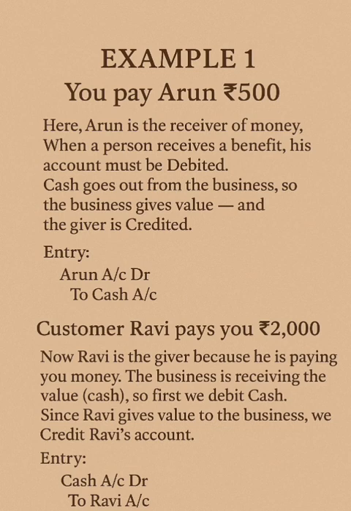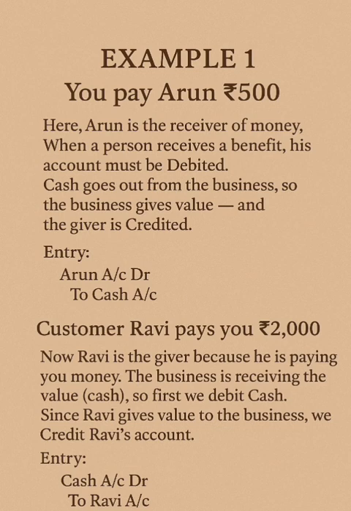Examples. 1. You pay Arun 500 rupees. Here, Arun is the receiver of money. When a person receives a benefit, his account must be debited. Cash goes out from the business, so the business gives value, and the giver is credited. Entry. Arun account debit. To cash account.